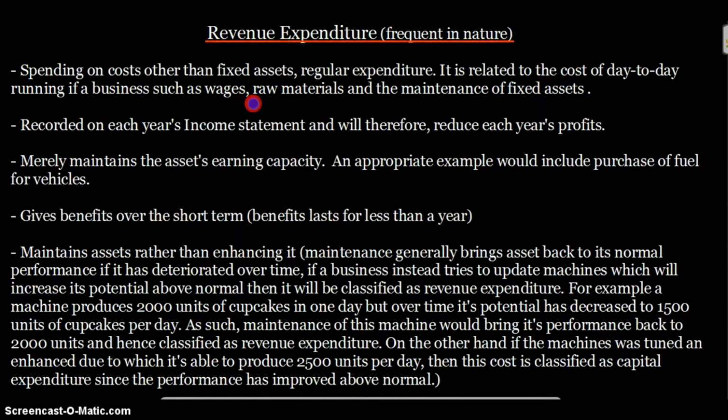That was for fixed assets or non-current assets. This is other than fixed assets. These are your regular expenditure. It is related to the cost of day-to-day running of a business, such as wages, raw materials, and the maintenance of fixed assets. It's not just about purchasing fixed assets or non-current assets. It's about the spending you do to maintain these fixed assets, or purchasing raw materials, or paying wages, basically day-to-day expenses.